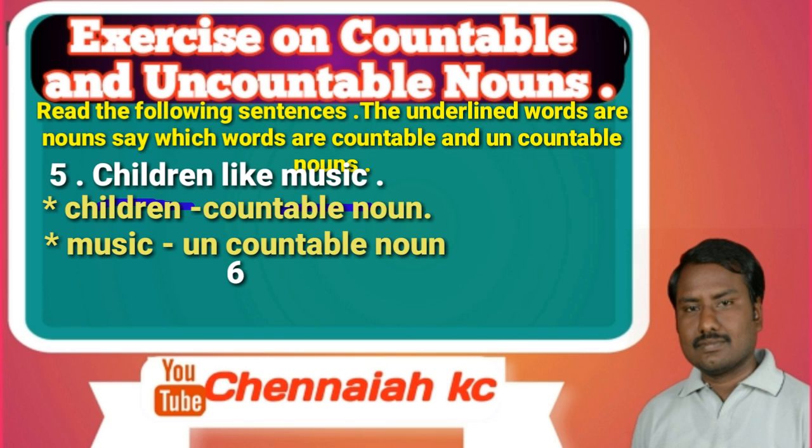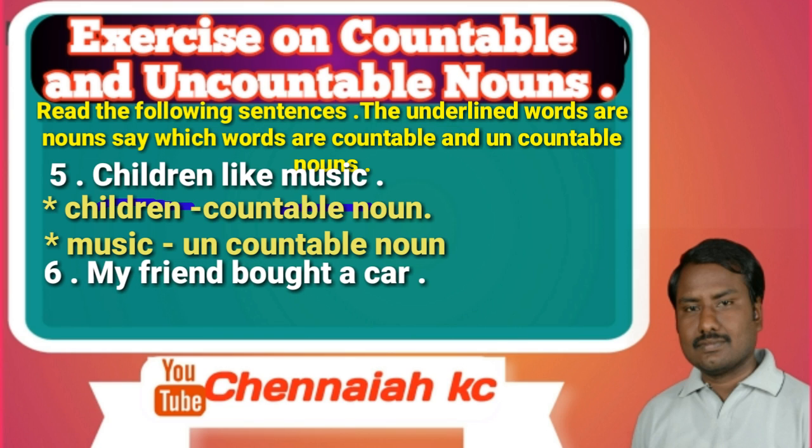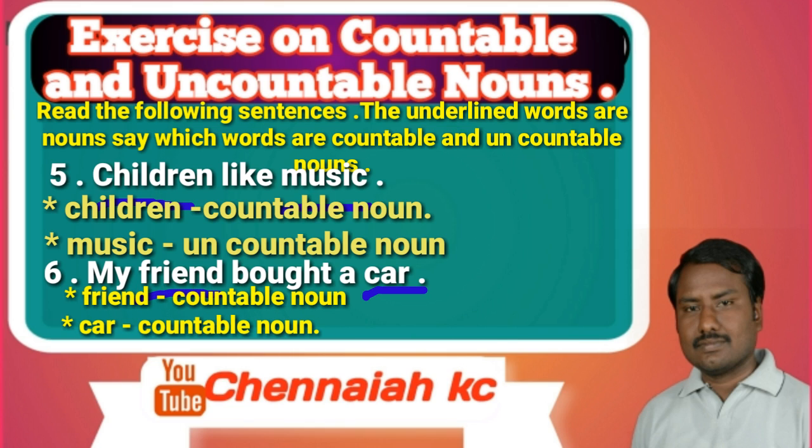Next, sixth sentence. My friend bought a car. In this sentence, the underlined words are countable or uncountable nouns. See here, the underlined words are friend and car. Friend is a countable noun. Car is also a countable noun.